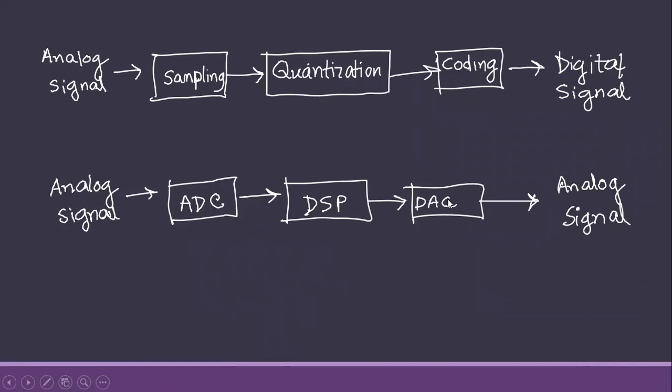After digital signal processing, we again convert it to an analog signal by a digital to analog converter. Then we get the processed analog signal. So we are computing less by using the digital domain, and our computation complexity reduces in the digital domain.